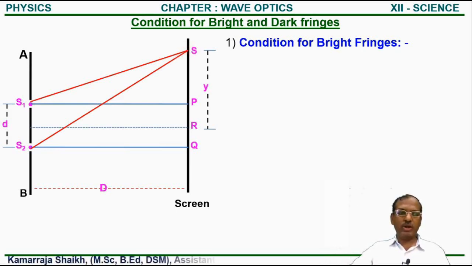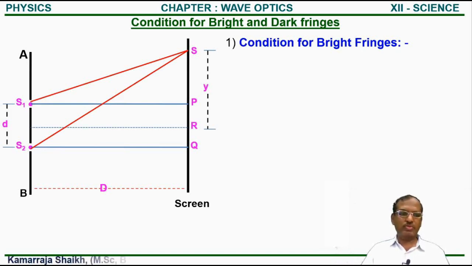So how is a bright point obtained? It is because both waves arriving from S1 and S2 reaching at point S are in phase, which means there should be a constructive interference.